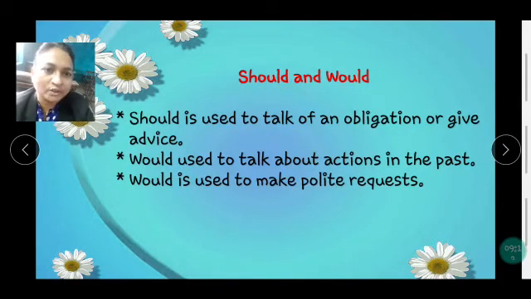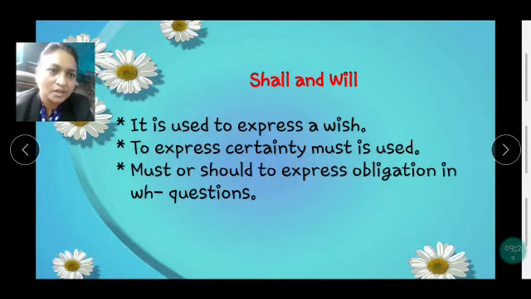Should and would. Should is used to talk of an obligation or give advice. Would is used to talk about actions in the past. Would is used to make a polite request. Shall and will are used to express a wish, to express certainty. Must or should are used to express obligation in WH questions.